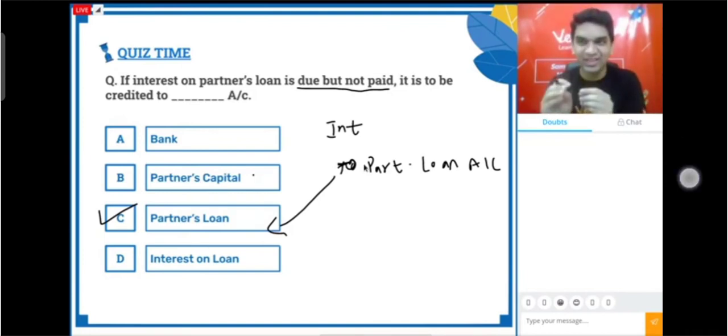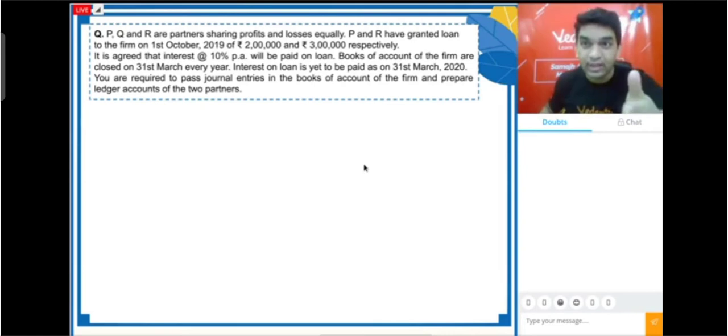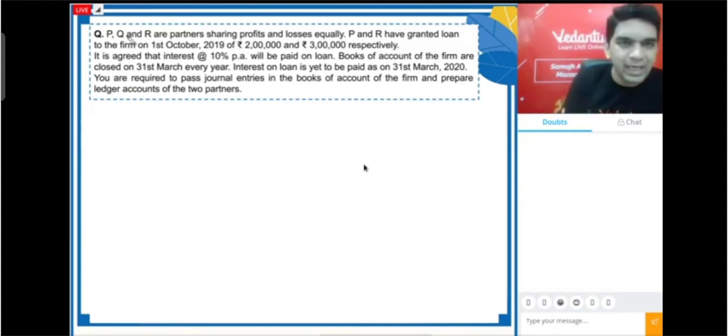This type of question might come for 3 or 4 marks in your exam. Otherwise you will keep in mind that sir said this question will come, but it is this type of question that might come in your board exam. P, Q and R are partners sharing profits and losses equally, that is, their profit sharing ratio is 1:1:1. P and R have granted a loan to the firm on 1st October.